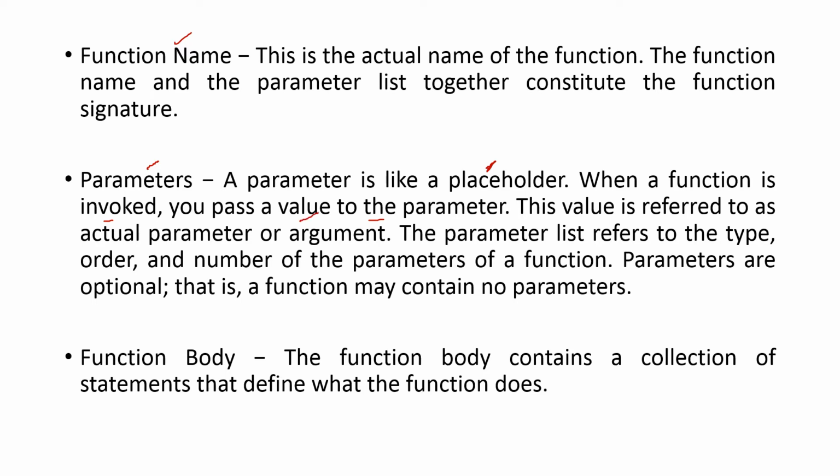Let's say a is equal to 5. 5 is the value and a is a parameter. This value is referred to as the actual parameter or argument. Next is the function body, that is the body of the function.